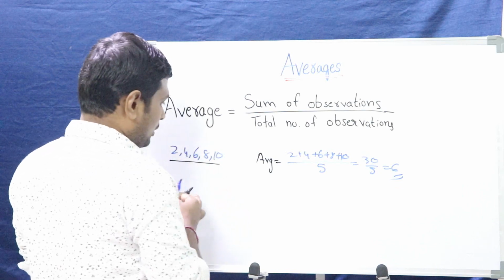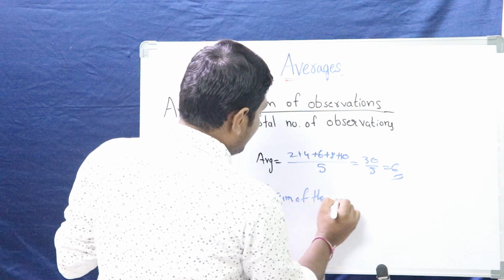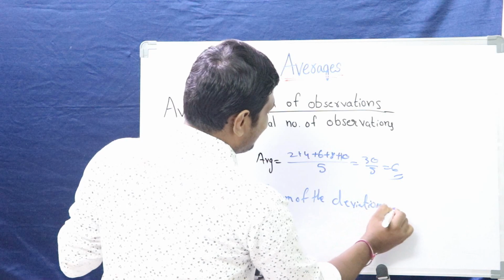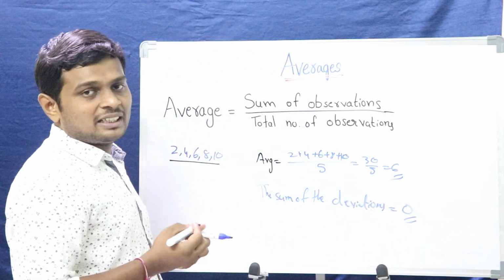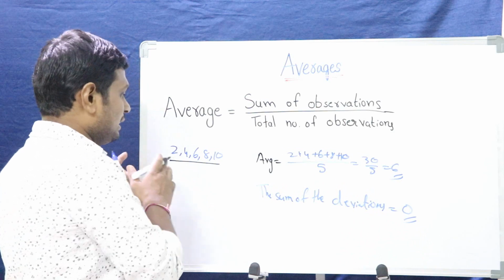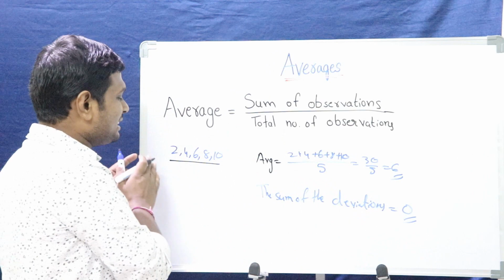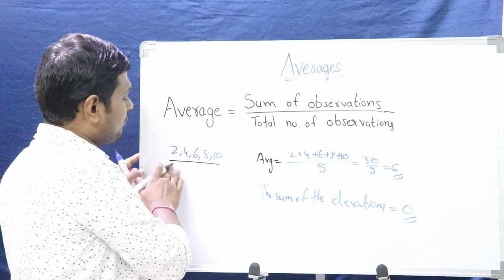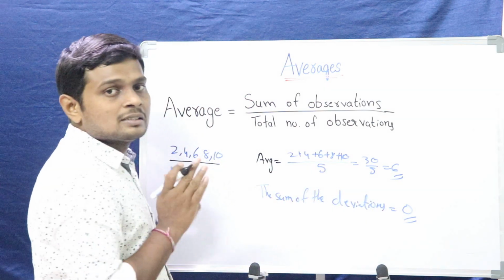I would like to tell you one more concept here. Sum of the deviations is always 0 in case of average. What do you mean by deviation? Deviation means the difference between the average and the actual number. How much it is deviated from the average. If we calculate the deviation for all the numbers and if we sum those numbers, we will always get 0.